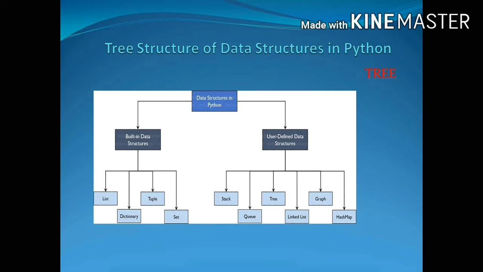Data structures in Python are classified into two parts: built-in data structures and user-defined data structures. Built-in data structures are again classified into four parts: list, dictionary, tuples, and sets. User-defined data structures are classified into six parts: stacks, queues, trees, linked list, graph, hash map.